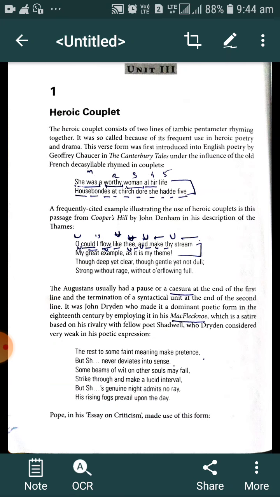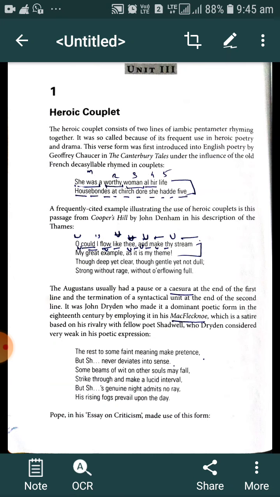So, I have sent you the syllabus of BA second semester English literature. You should all know the syllabus, and I will also send you the teaching plan of this session. I think we must know the stanza forms of poetry.